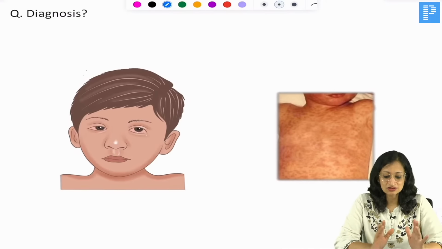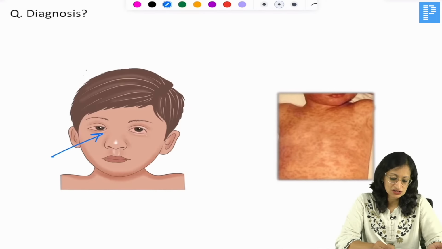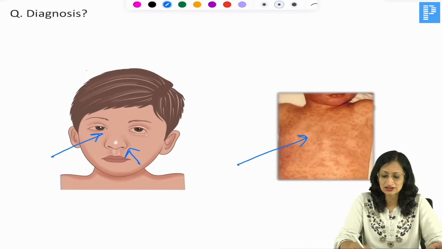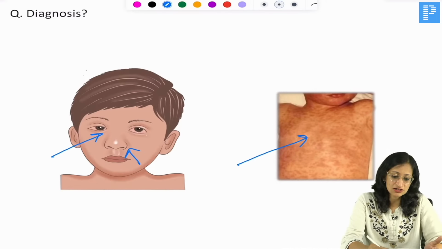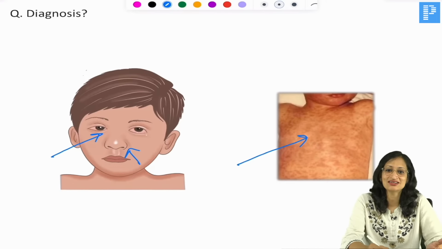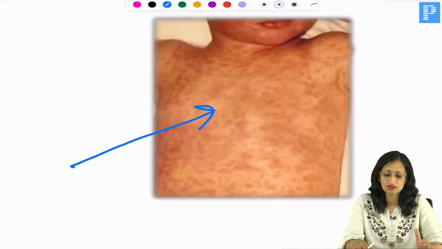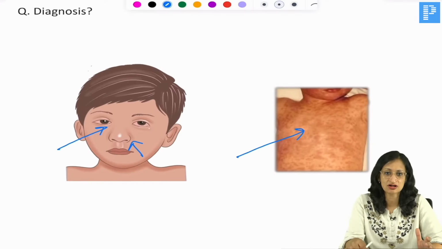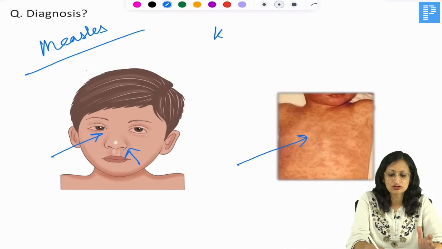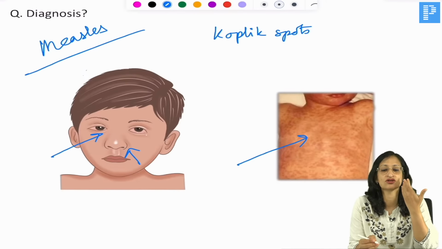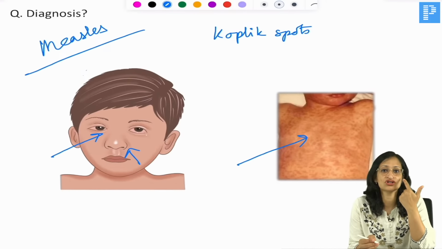What is the diagnosis here? So a child with conjunctivitis, coryza, a wet kind of a look, and these erythematous maculopapular rash all over the body. So this is a typical case of, yes, waiting for your replies. A child with conjunctivitis, with some coryza, with fever, with rash, these erythematous maculopapular rash, which is confluent at places. This is the typical rash that you see in measles. And the clinical feature which is said to be pathognomonic is Koplik spots, which are present on the mucosal surfaces. In the buccal mucosa, you can see erythematous areas with a bluish white center.